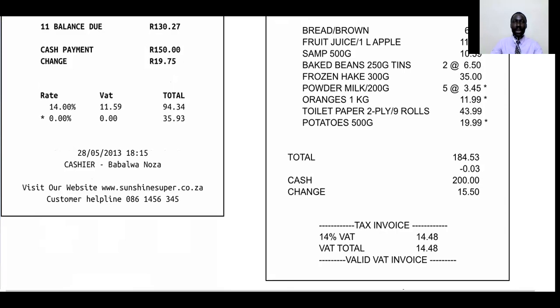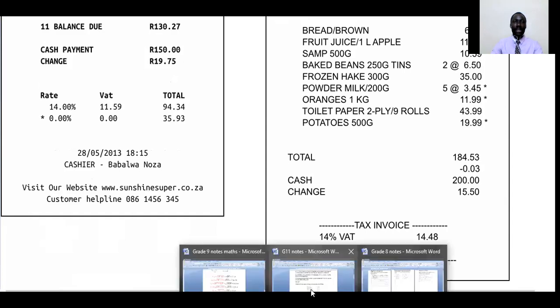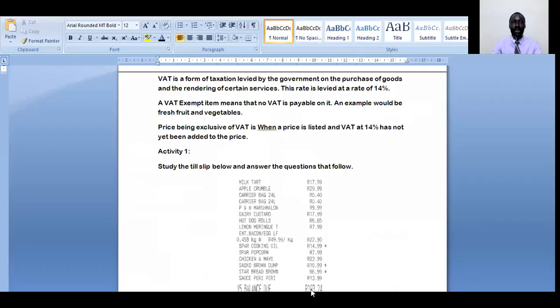Now, other than this VAT, the value added tax, the definition we have seen, we also want to look at a few more items here. The specific definitions of a VAT exempt item. When we talk of a VAT exempt item, which I have highlighted right here, these are items that no VAT is payable on. You don't pay this value added tax on them.